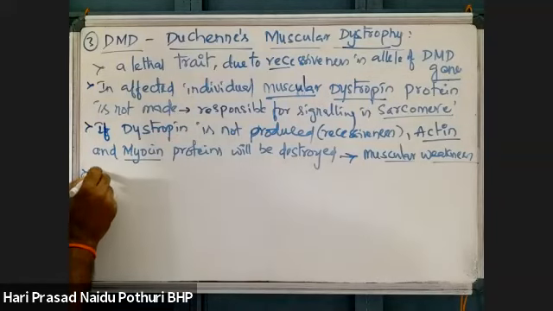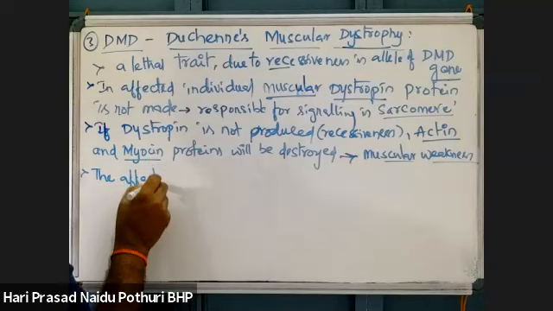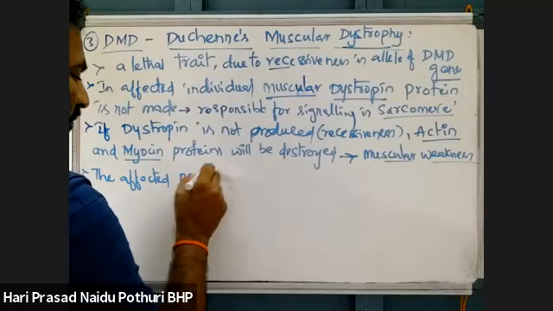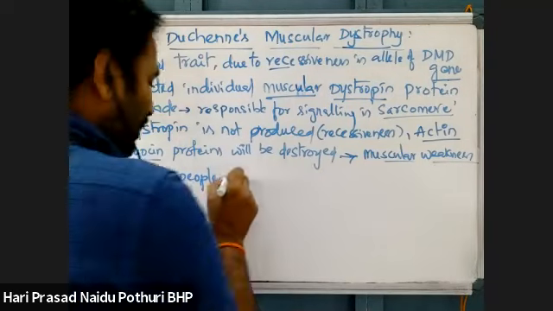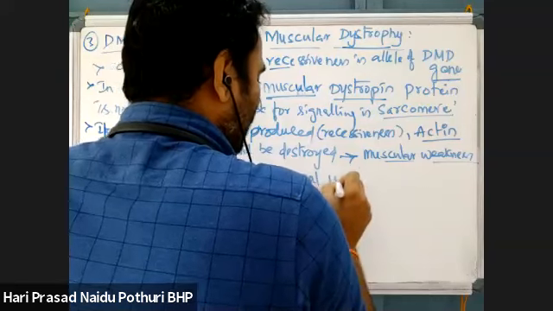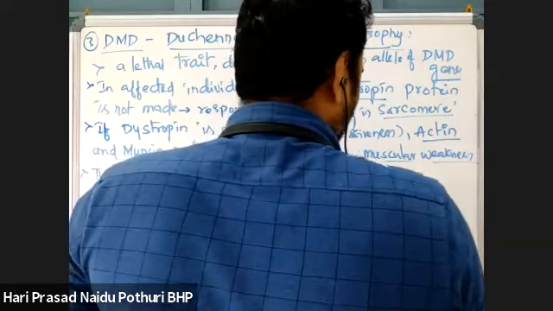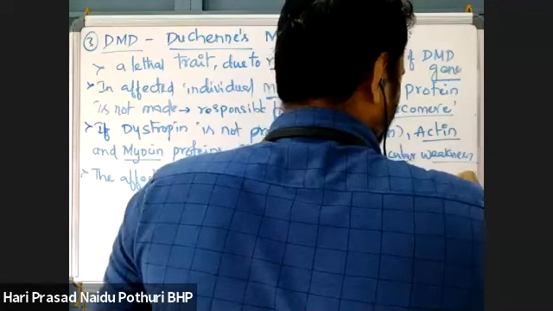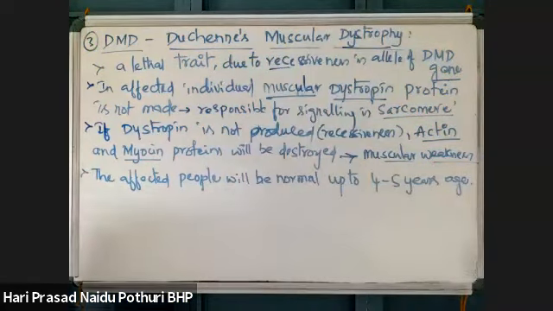Normally this is seen in children. The affected people will be normal up to 4 to 5 years of age. Once muscular dystrophy is developed in children, the person will be normal up to 4 to 5 years of age. Later on, muscle is not functioning.